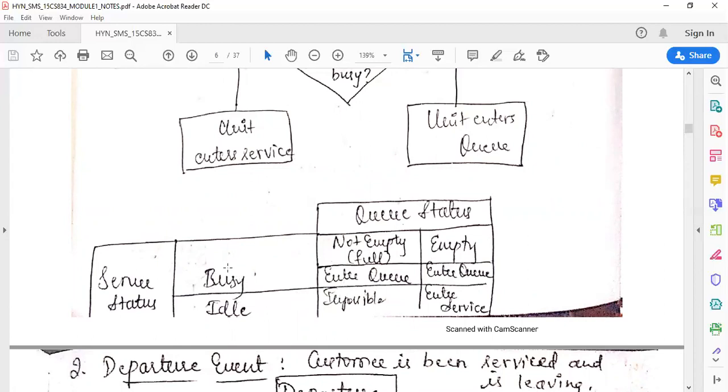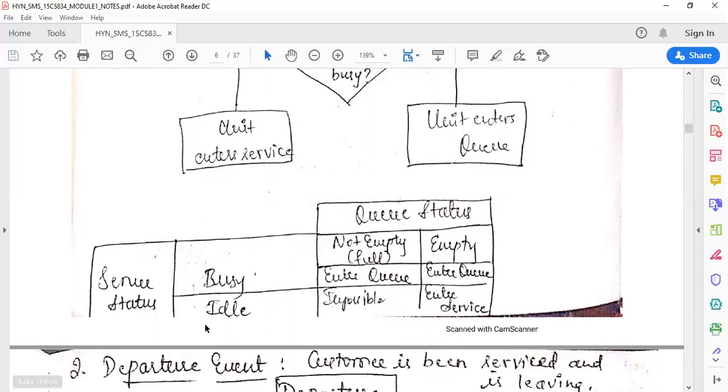Even when the server is busy and the queue is empty, people still have to enter the queue. We are considering two statuses of the server here, either busy or idle. If the server is busy, the customers have to enter the queue, whether it is empty or not empty.